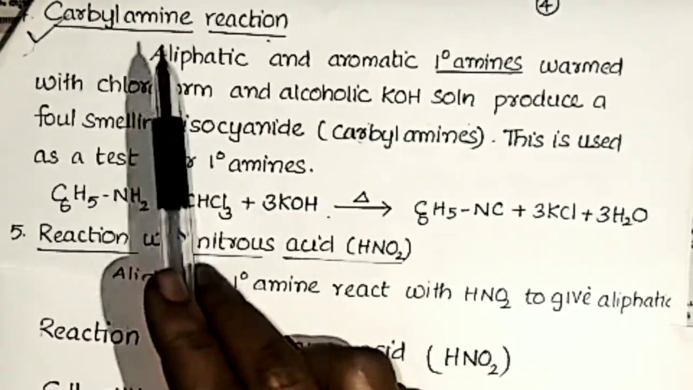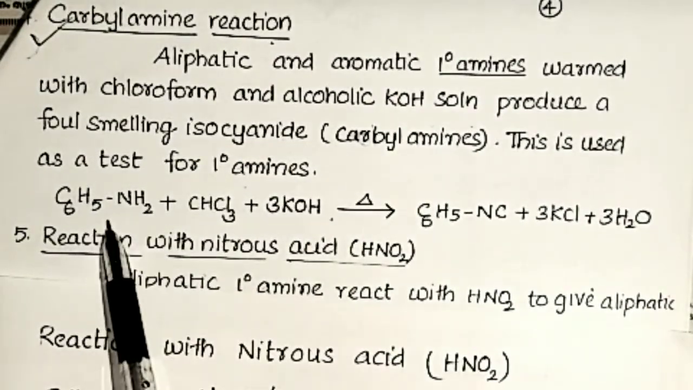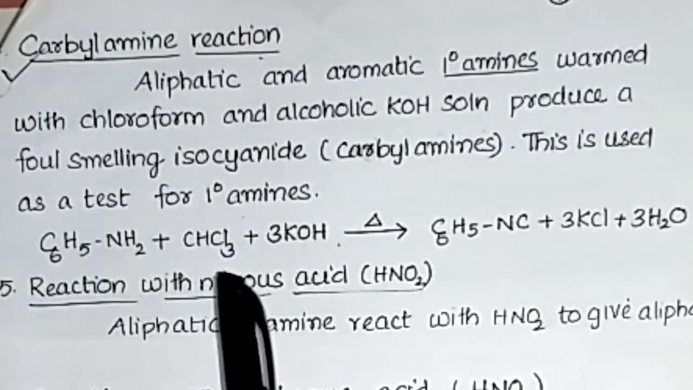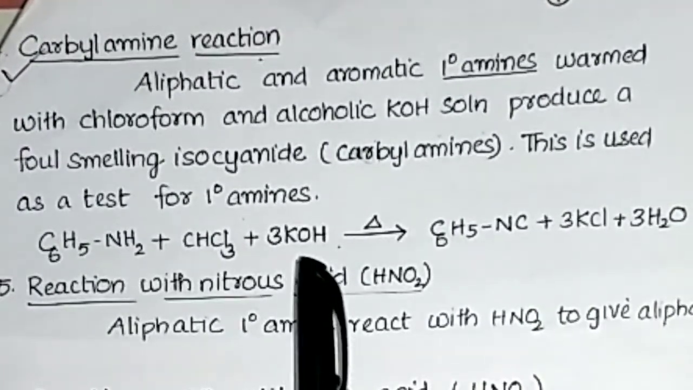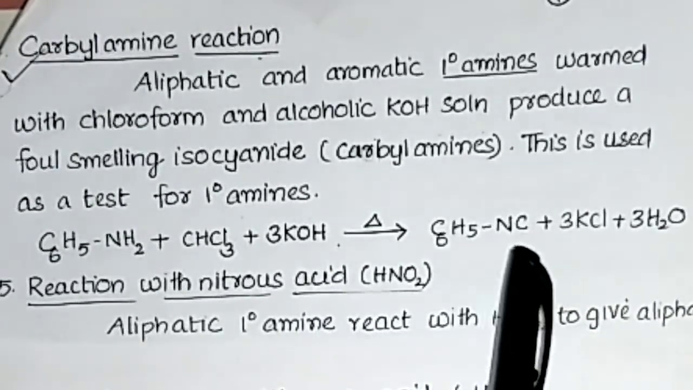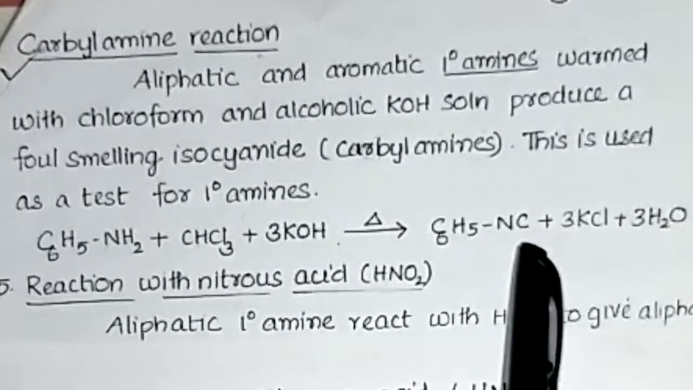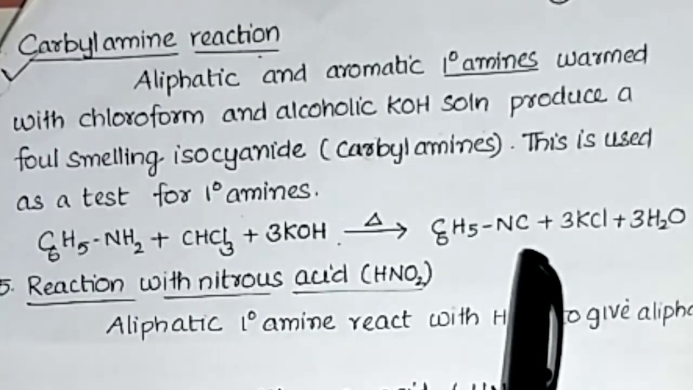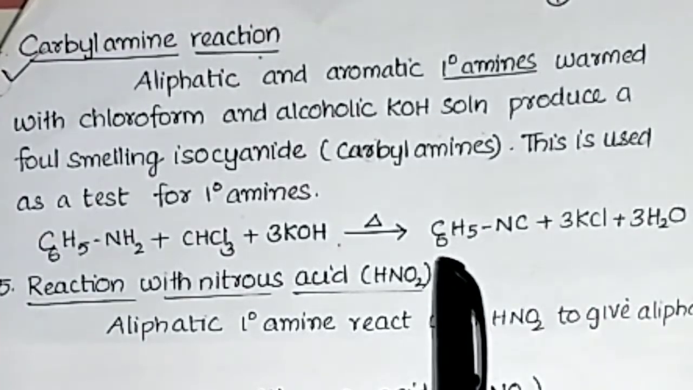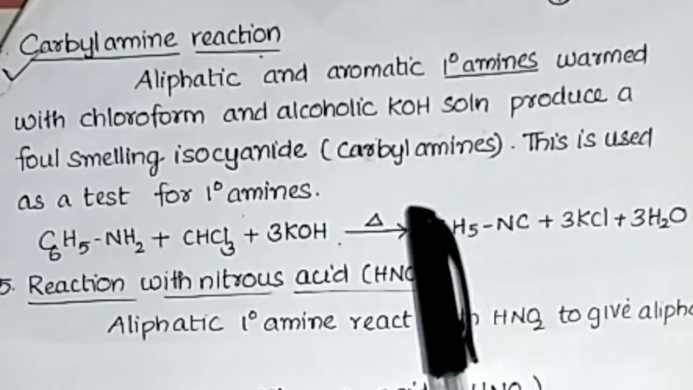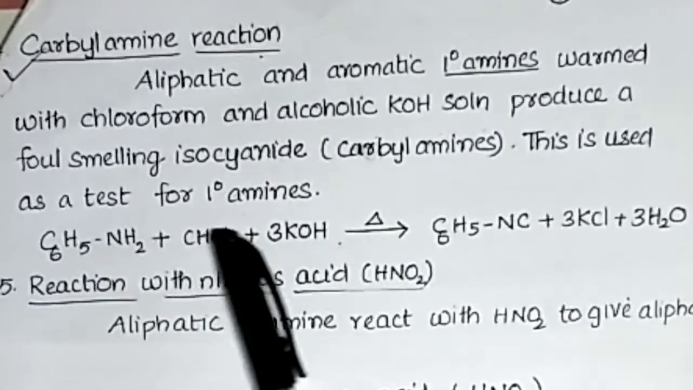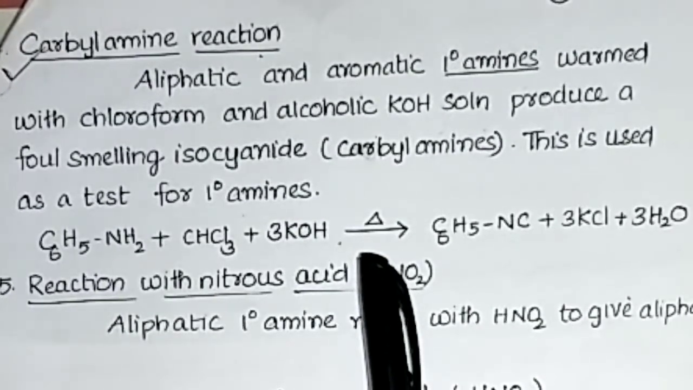So carbylamine reaction: this is benzenamine. Benzenamine reacts with chloroform, formula CHCl3, plus alcoholic KOH, and on heating we get an unpleasant smelling isocyanide. The CN group is known as the cyanide group, the NC group as isocyanide. So here we get C6H5NC, a foul smelling substance, plus 3 KCl plus 3 H2O. This reaction is known as carbylamine reaction.